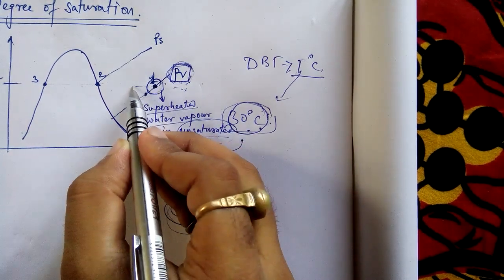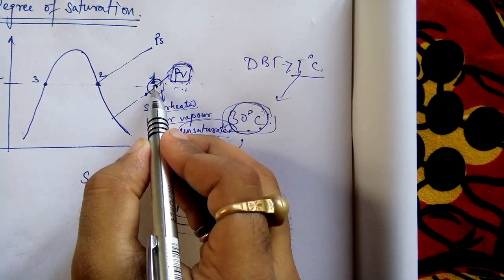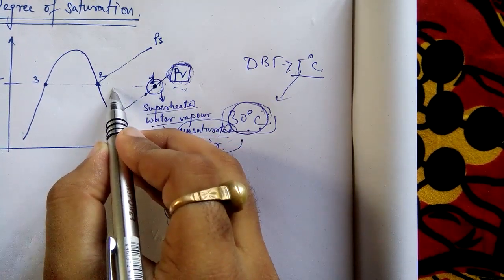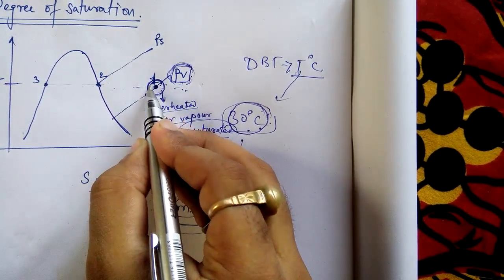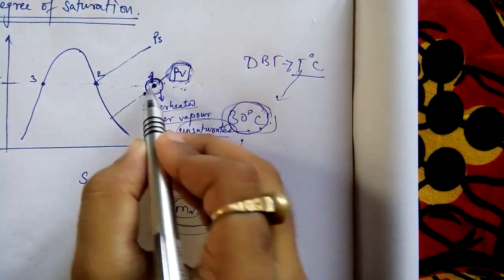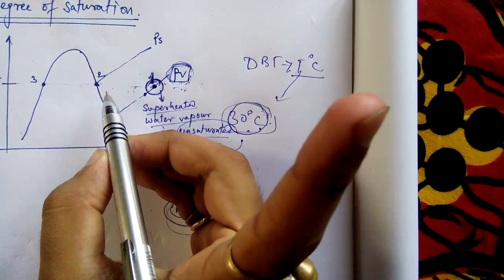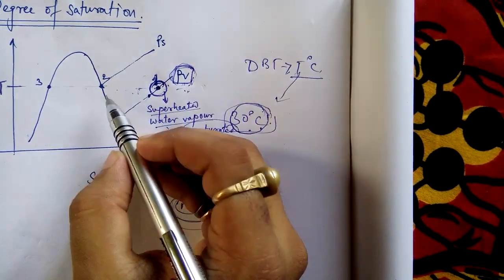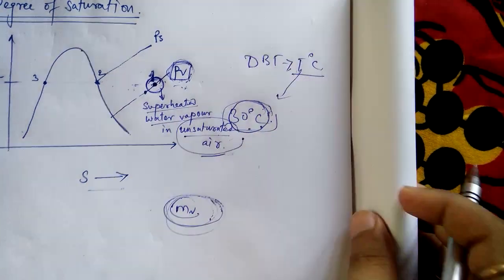Now suppose I am cooling. Cooling means what? Temperature is, okay, I'm not cooling. Suppose this is state point 1 and I'm not going to cool. Okay, just listen. This is 30 degrees Celsius. What I am doing is that I am adding more moisture. I am not going to cool. Cooling I will show you in the next topic.